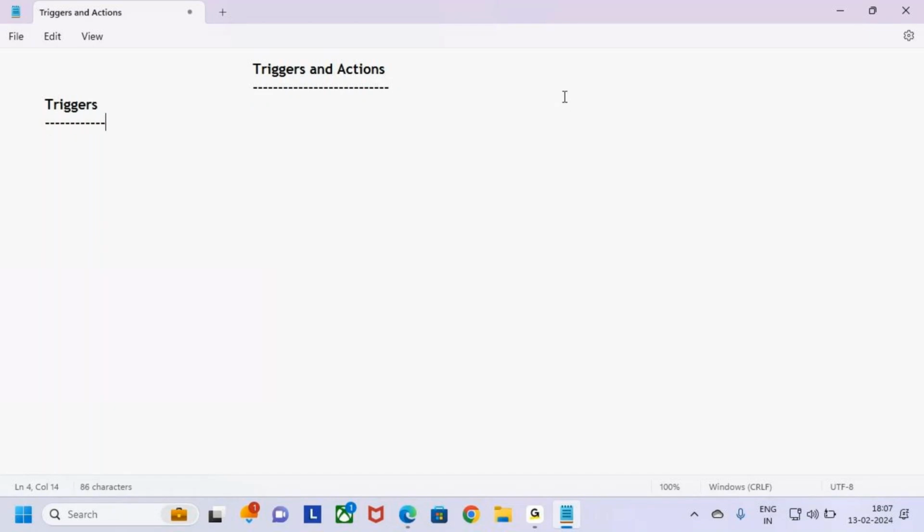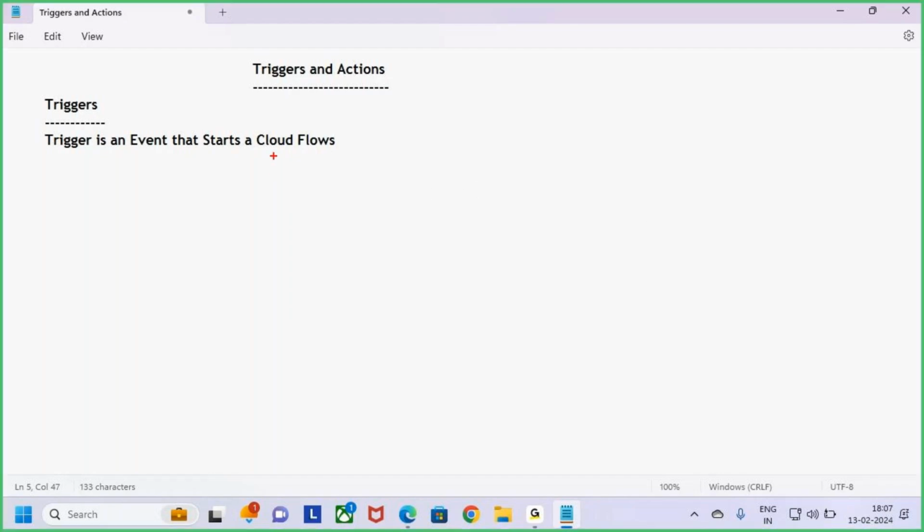Now, what is meant by trigger? A trigger is an event that starts a cloud flow. Now try to understand, guys. Whenever you want to start a cloud flow, what starts the cloud flow? A trigger.